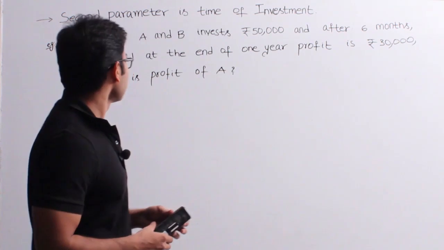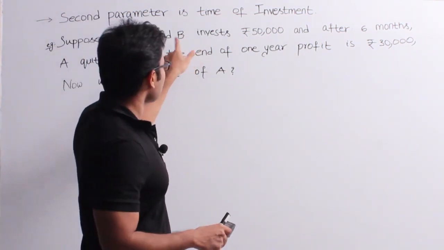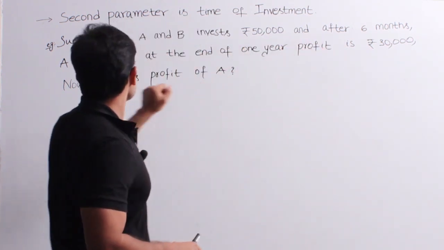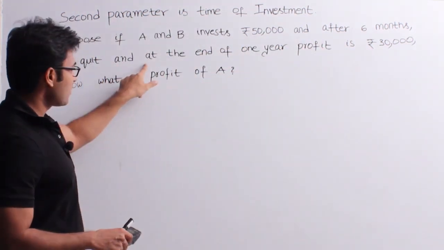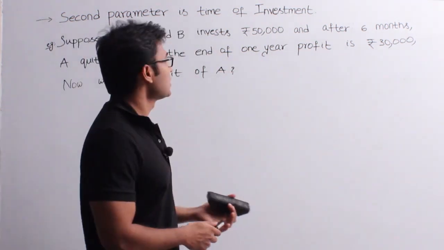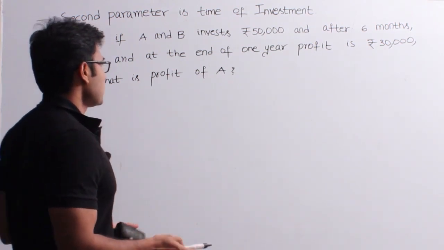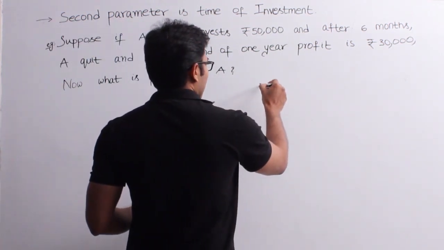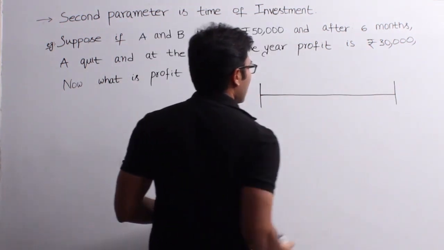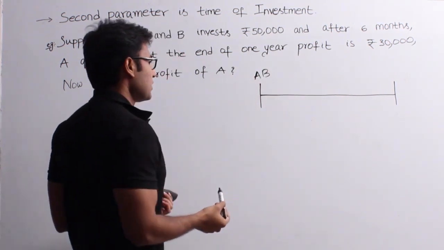Now consider this example. Suppose there are two people A and B. If A and B invest 50,000 rupees and after 6 months A quits, and at the end of 1 year the profit is 30,000 rupees. So now just see this one. Let us say A and B have both started to invest.